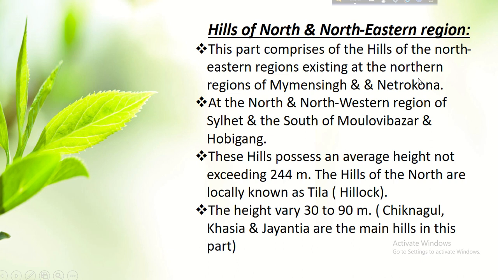The next, hills of north and northeastern region. This part comprises the hills of the northeastern regions existing at the northern regions of Mymensingh and Netrakona, at the north and northwestern region of Sylhet and the south of Moulvibazar and Habiganj. These hills possess a high average height not exceeding 44 meters. The hills of the north are locally known as Tila or Hillock. The height varies from 30 to 90 meters. Chiknagul, Khashia and Jaintia are the main hills in this part.